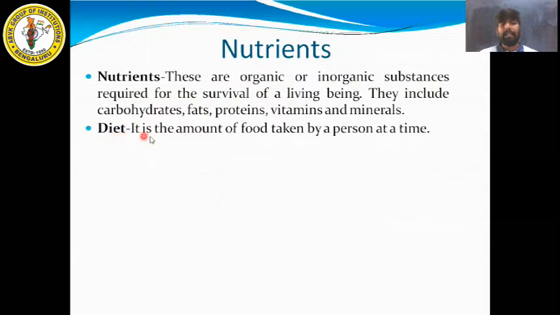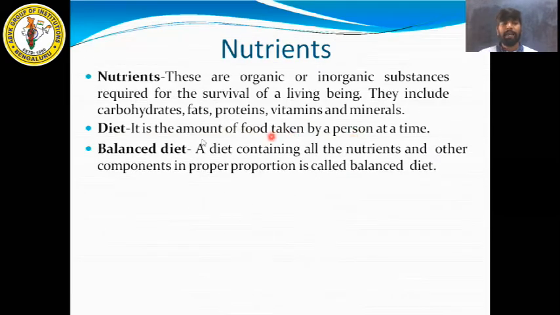What is diet? It is the amount of food taken by a person at a time. So what is a balanced diet? A diet containing all the nutrients and other components in proper proportion is called a balanced diet. So all the required nutrients will be in proper proportion. What is energy? Energy is nothing but the capacity to do work.